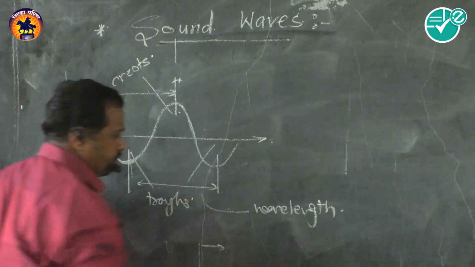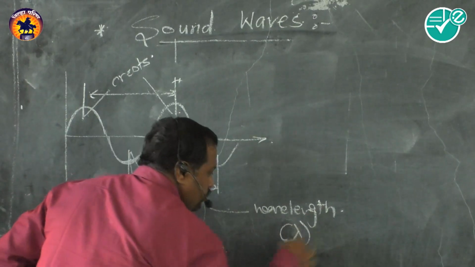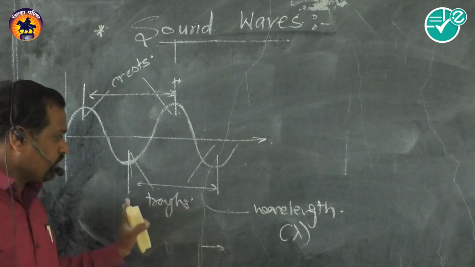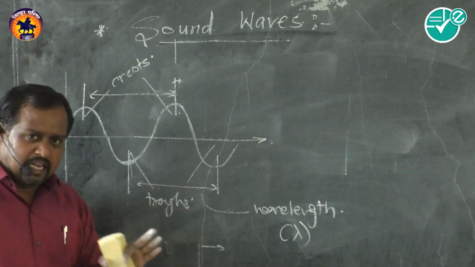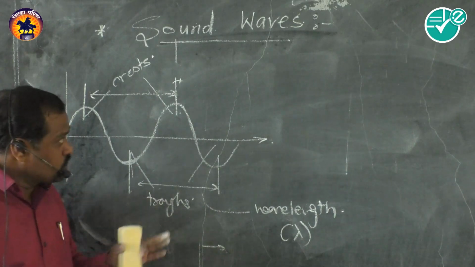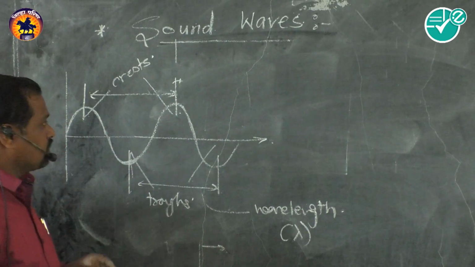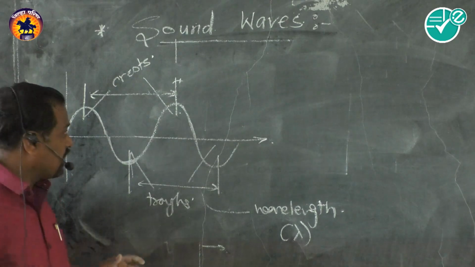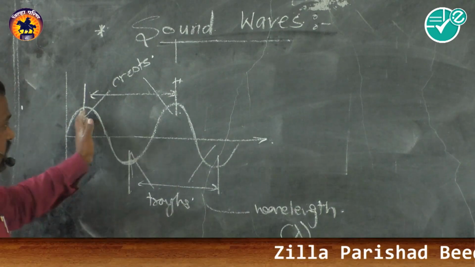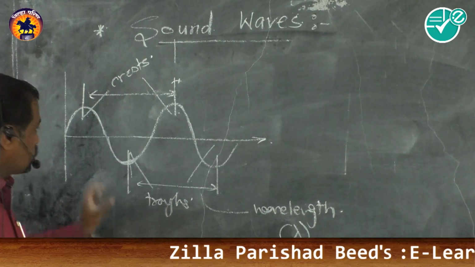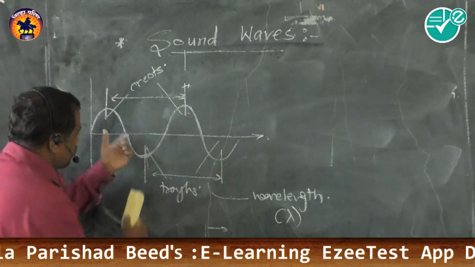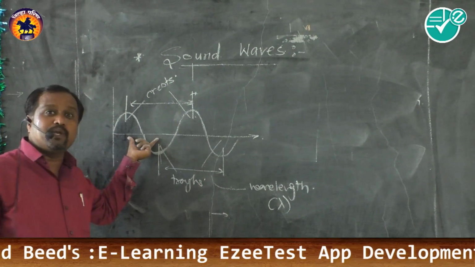Wavelength of a transverse wave is denoted by the lambda symbol. The distance between successive crests, or the distance between successive troughs, is called lambda. Now in an examination in the wave motion section, they may ask a question where wavelength is not directly given, and they give you the distance between one crest and the adjacent trough. So we must consider that one crest and the adjacent trough distance is lambda by 2.